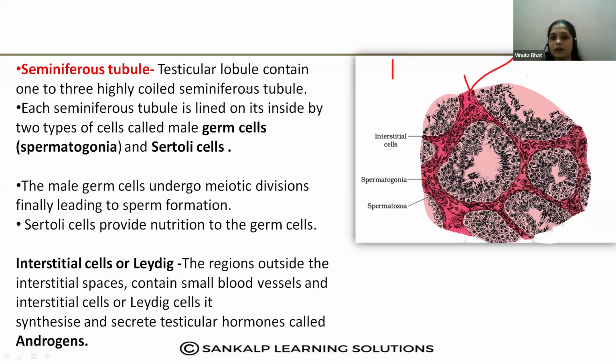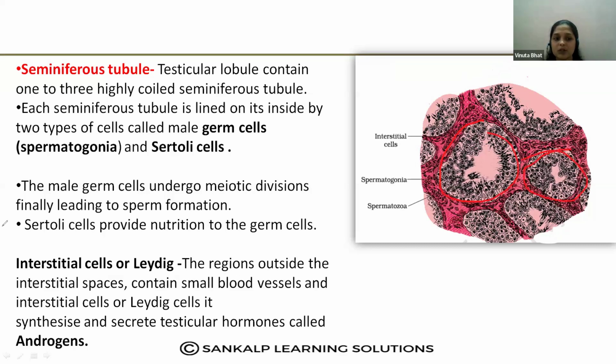So each testicular lobule, what is inside the testicular lobule? Around 1 to 3 highly coiled seminiferous tubules are present. This is one seminiferous tubule, okay, and this is one seminiferous tubule.